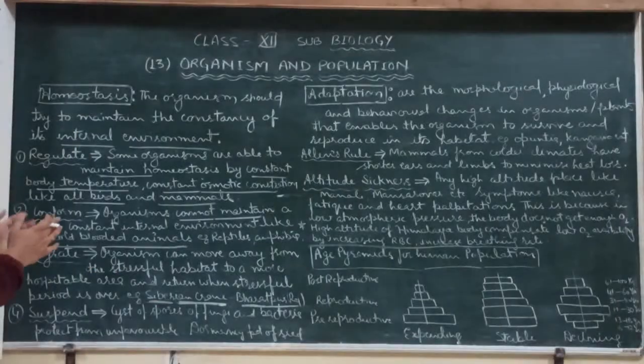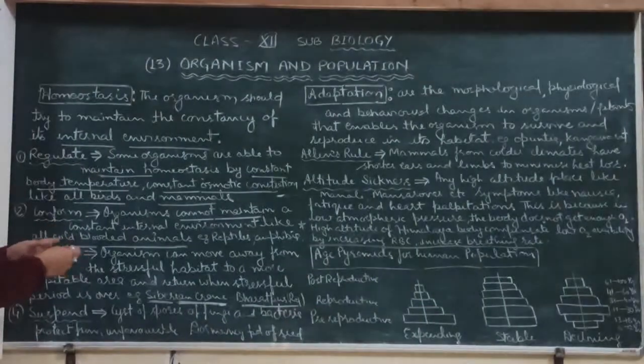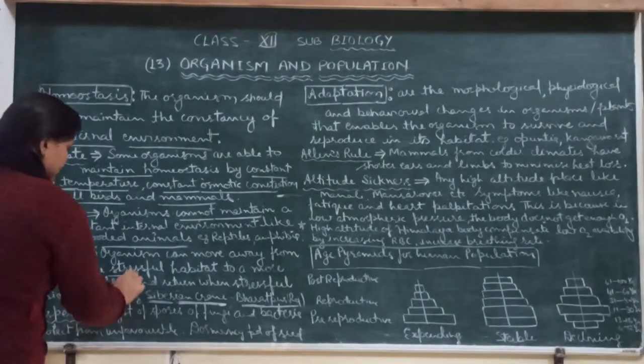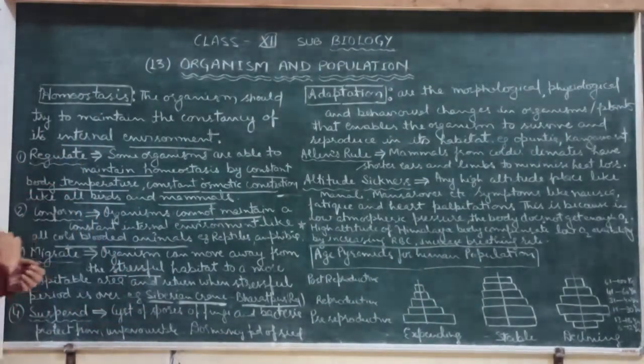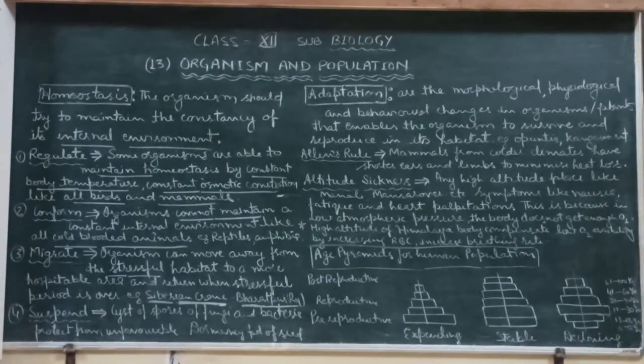So they migrate to protect themselves from the stressful habitat, from the stressful condition. These are known as migratory birds. This is migration. And the fourth is suspend. What is the meaning of suspend?